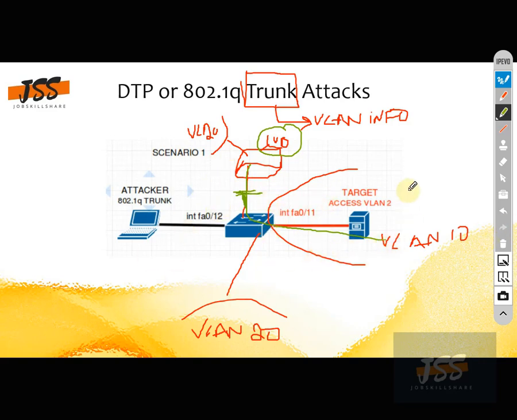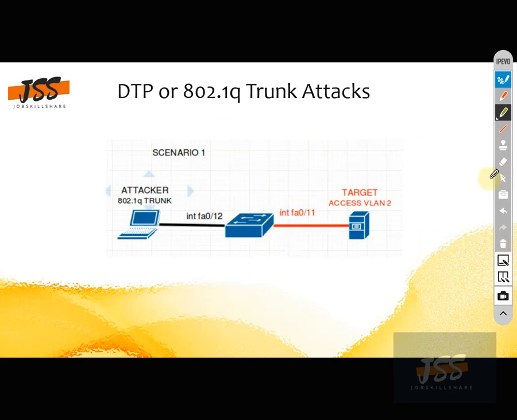Just like in this case, we have this one location and this one location. So we want to communicate. So for the communication, we must require a kind of trunk link. So as you can already feel about it, now you have a feeling that all information will go through this trunk link. So the attacker, what will he or she do? He or she will make this link a trunk link.